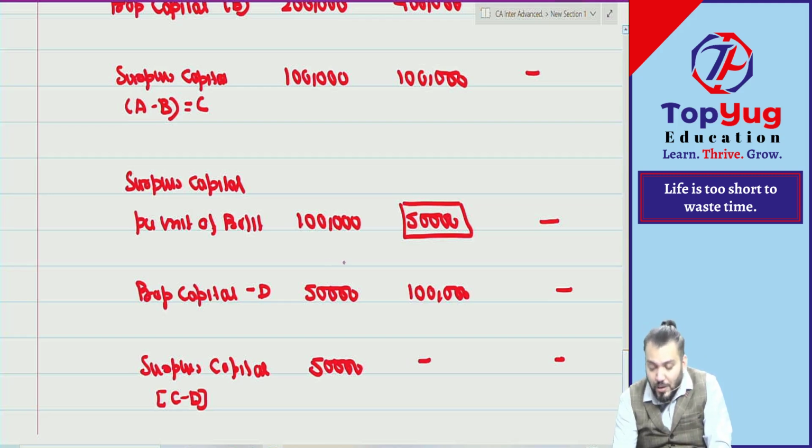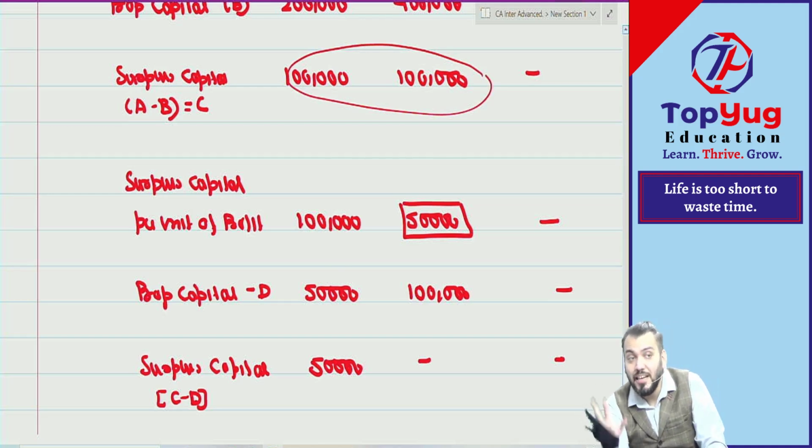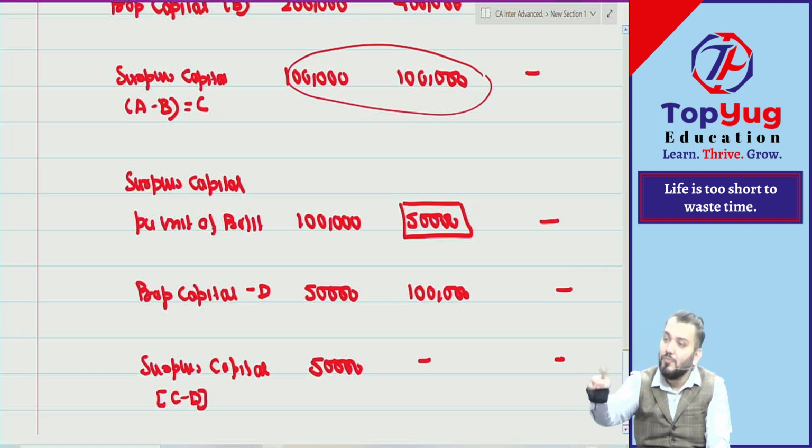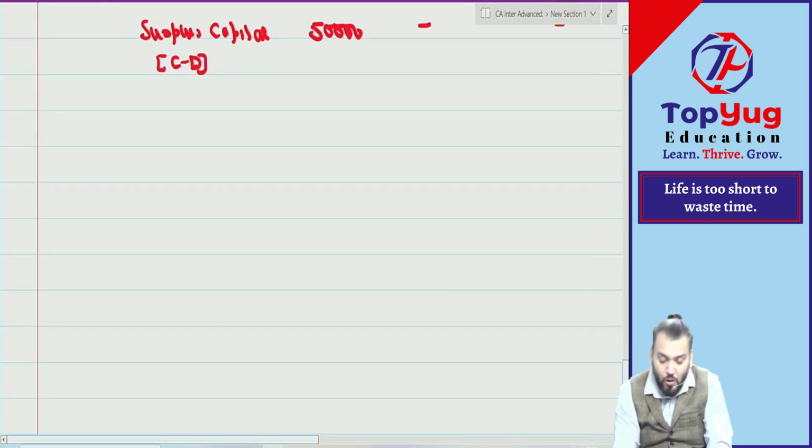Now it is clear that out of 2 lakh, first we'll make payment to whom? A, to the extent of 50,000. Then the balance of 1 lakh 50,000 will be distributed among A and B in which ratio? PSR, 1 is to 2. And any surplus cash will be distributed to A, B and C in which ratio? PSR. Understood? Means can I say we have now found the order of payment.